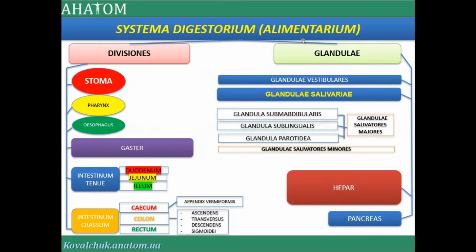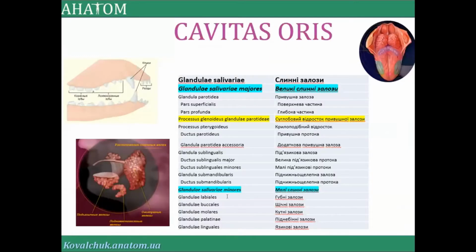But a very important moment, it's the glands. Glands in the oral cavity: vestibular glands, and big and small salivary glands. Salivary glands, major or big: submandibular, sublingual, and parotid, and small. How many small? You remember maybe how many small salivary glands in the oral cavity? Who remembers? Really, it's 5 types: labialis, buccalis, molaris, palatin, and lingualis in the oral cavity.